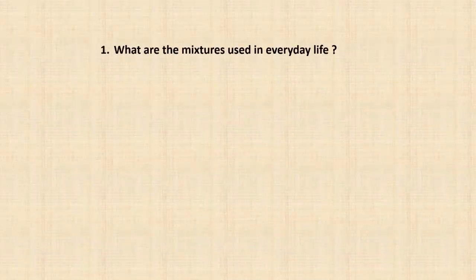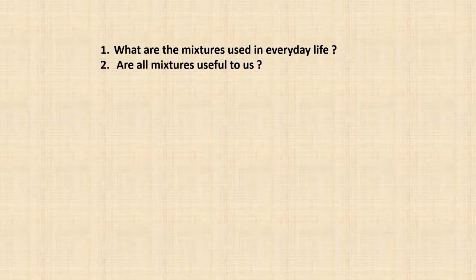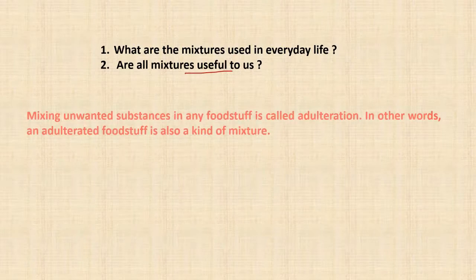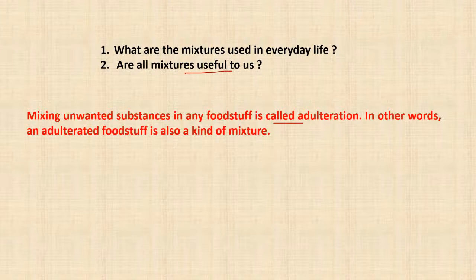So what are the mixtures used in everyday life? There are so many mixtures used in everyday life, for example this salad, soup and so on. Are all mixtures useful to us? Let us see. Mixing unwanted substances in any foodstuff is known as adulteration. We have already studied adulteration. And we know that adulterated food is not good for us. Why? Because we might fall sick.